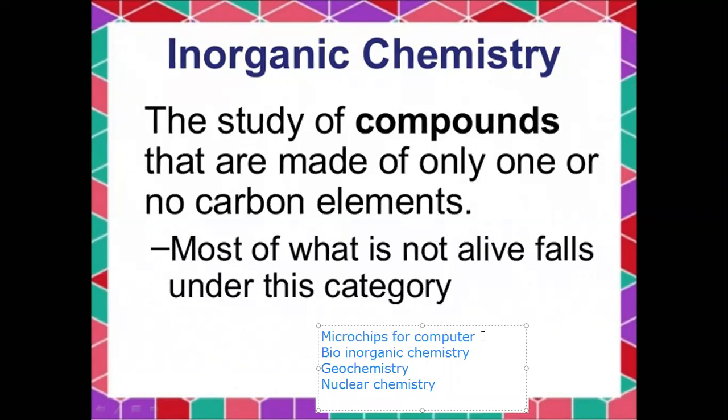The fourth one is organometallic chemistry. Fifth one is solid state chemistry. The sub-branches are: first bioinorganic chemistry, second geochemistry, third nuclear chemistry, fourth organometallic chemistry, fifth solid state chemistry.